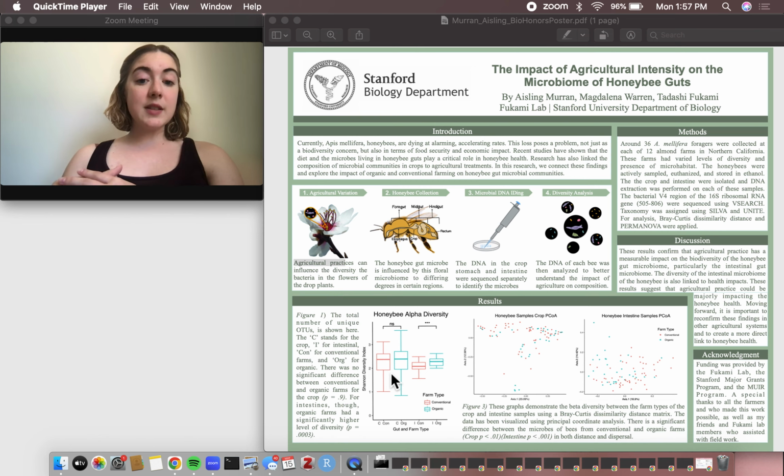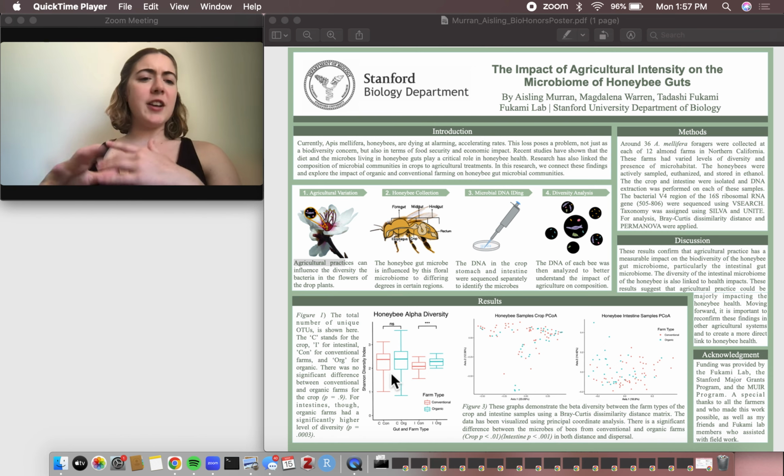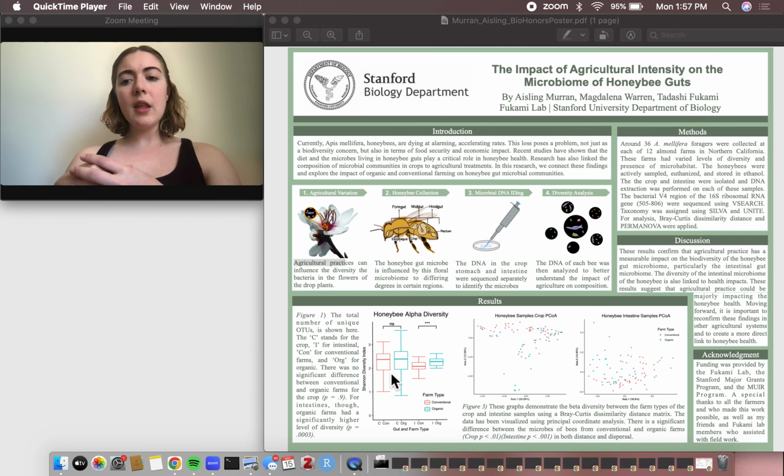What we did to do this study is we collected a bunch of honeybees from varying farms in the area. We stuck with almond farms in particular, just for consistency's sake. They were all within a couple kilometers, so we could make sure that they were all similar in their environment, but they were far enough apart that the bees couldn't have gone from one farm to the next in a normal foraging pattern. We collected about 36 bees from each farm.